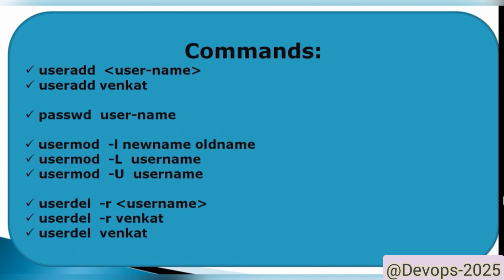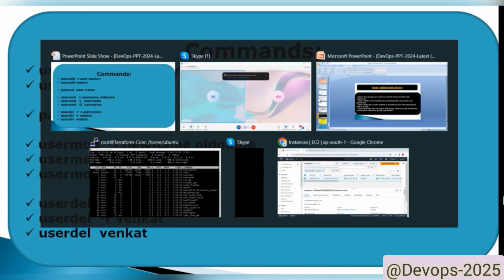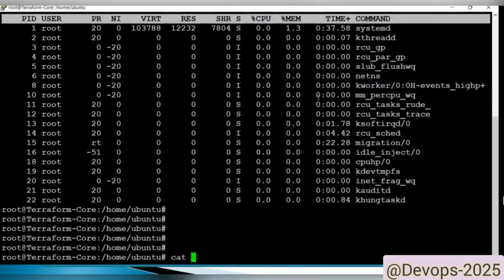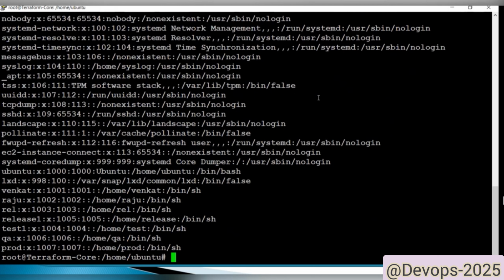Before going to discuss this, let's understand cat /etc/passwd, the file where we are going to see the usernames. Here there are a couple of fields. See, prod is one user, QA is a user, test1 is a user. There are a couple of users available. If we take this user, prod is the username field, x is the password link, then this is the user ID, group ID, the home path for the user, and /bin/bash is the execute shell, which is a shell.